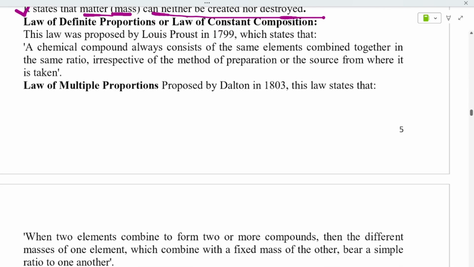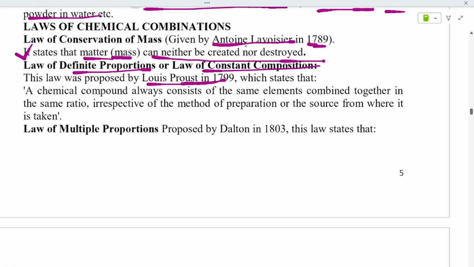Law of definite proportion, also called the law of constant composition, was proposed by Louis Proust in 1799. A chemical compound always consists of the same elements combined together in the same ratio, irrespective of method of preparation, of source or where it is taken from. If you have to prepare a chemical compound, two or more elements are combined to form a compound.